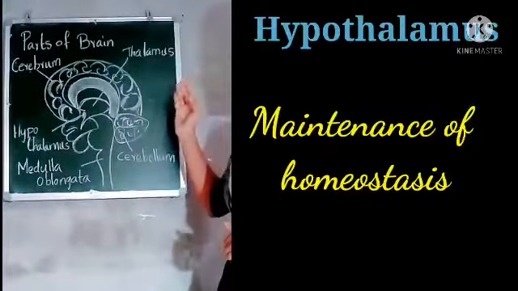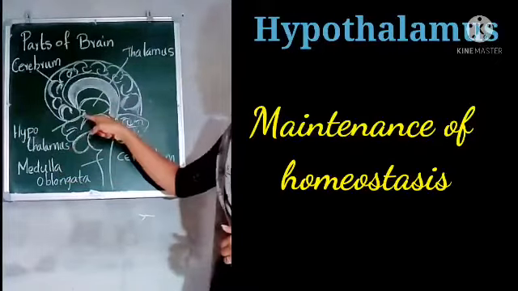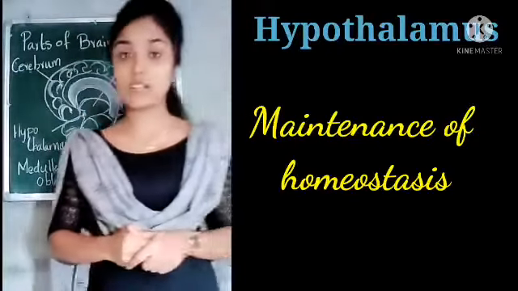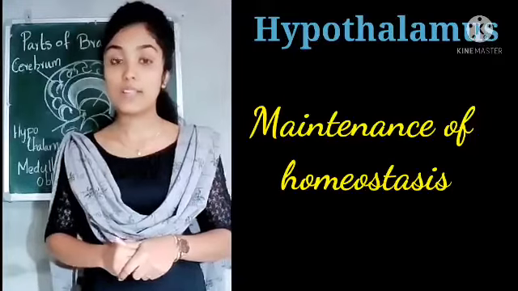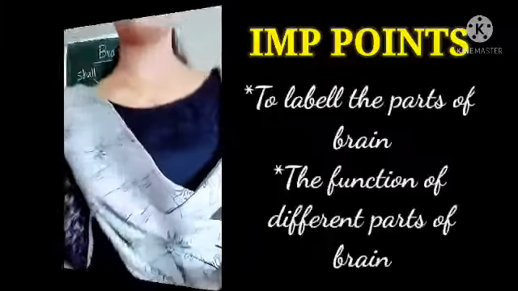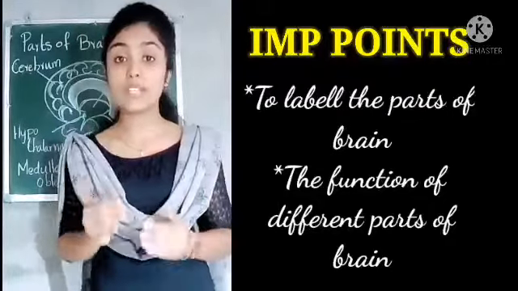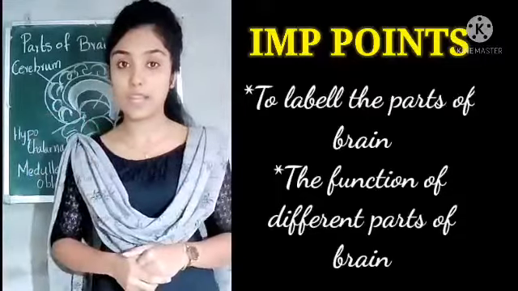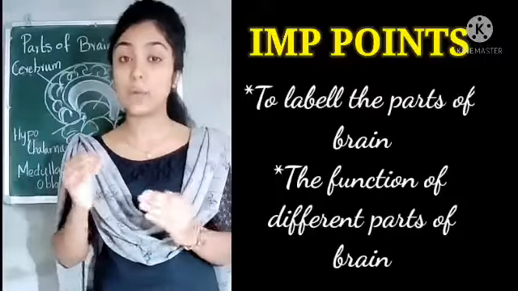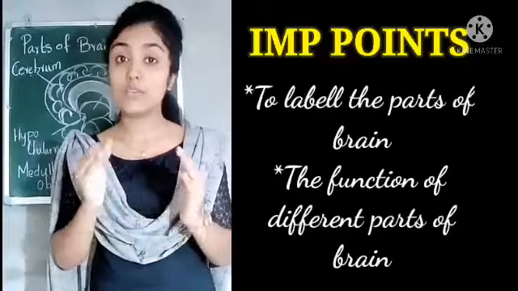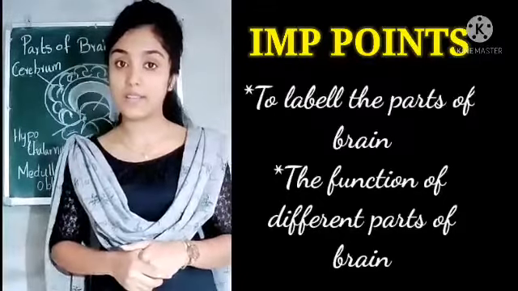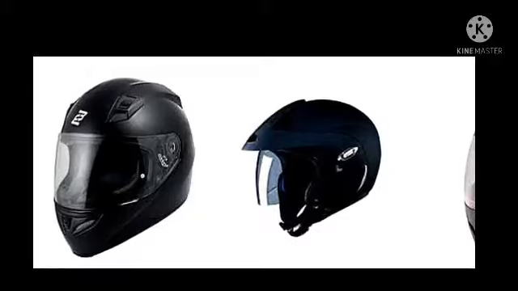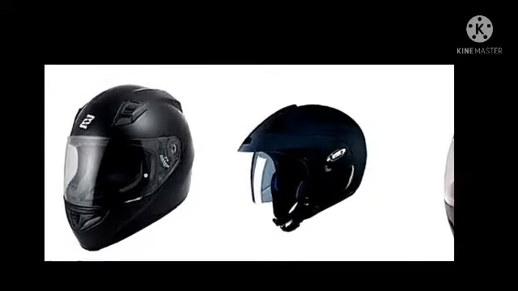Then the next part is the hypothalamus. The small part is termed the hypothalamus. It is seen just below the thalamus. And what is the function of the hypothalamus? It maintains homeostasis in our body. So children, in this part, the most important things to learn are how to label the different parts of the brain, and the function of each part of the brain thoroughly. So I think now you understand the importance of the brain and the necessity of wearing helmets while riding two-wheelers.